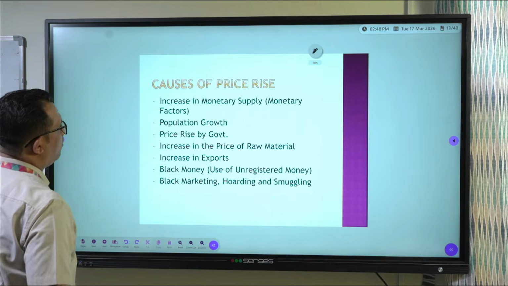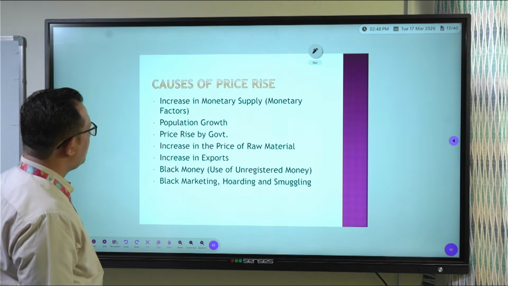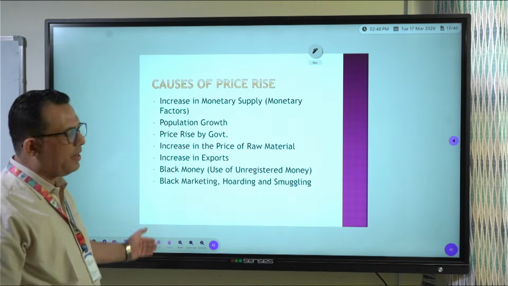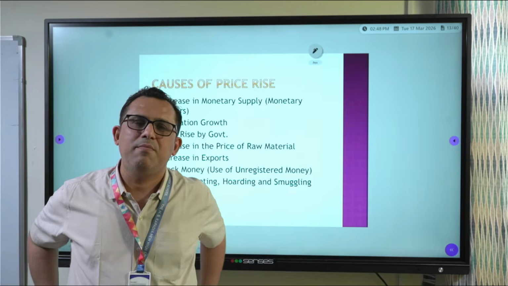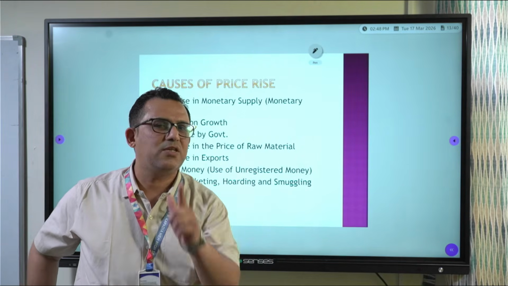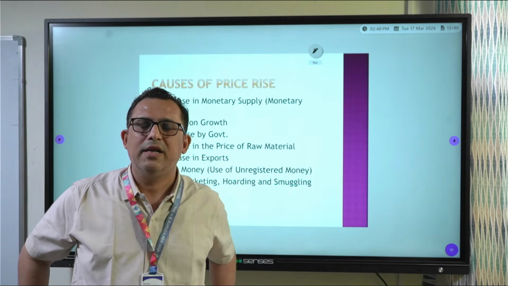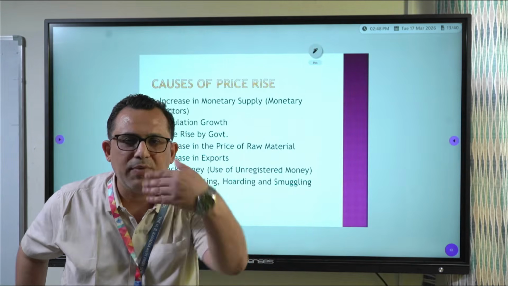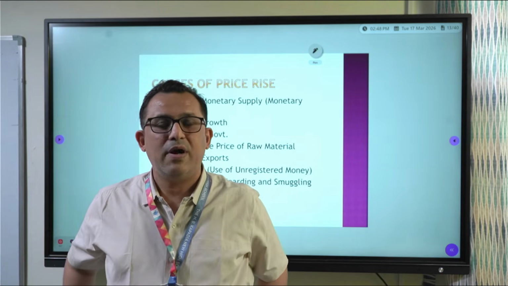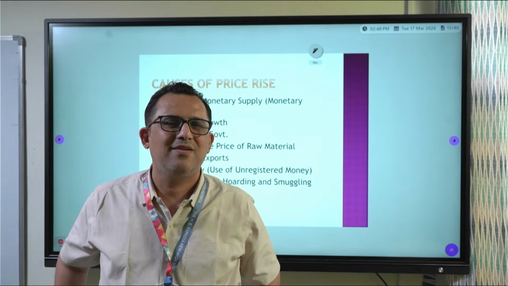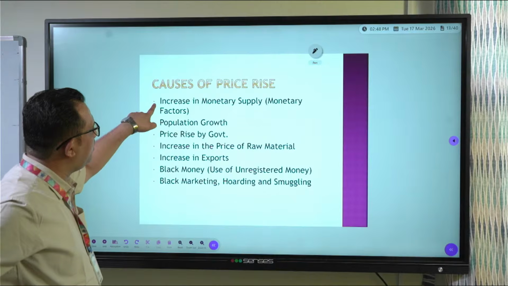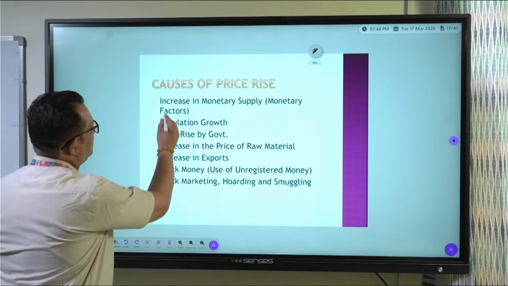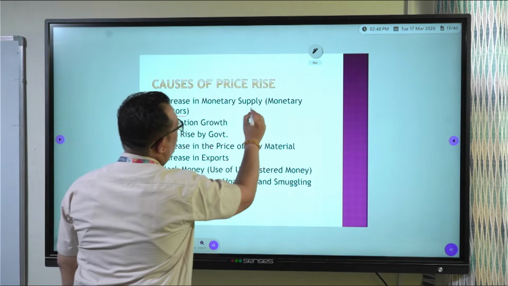Now let us go for the causes of price rise. First of all, I am just mentioning the name. Now, why does price rise take place? What is the main reason of price rise? Extra supply of money in the market leads to price rise. When there is more supply of money, but demand is not there, then price rise takes place. So the first is what? Increase in monetary supply. That is called monetary factors of price rise.